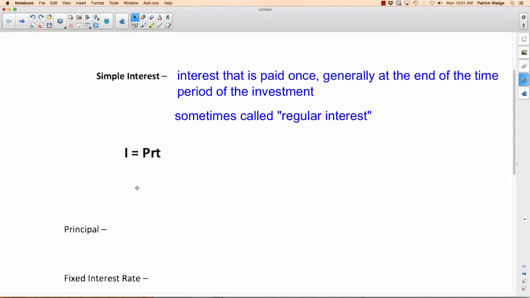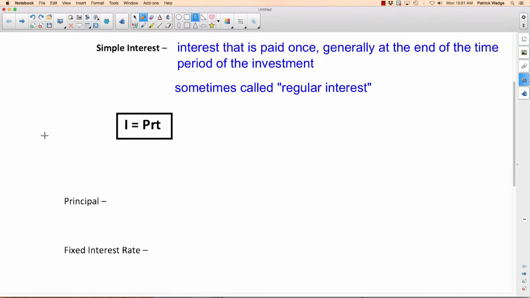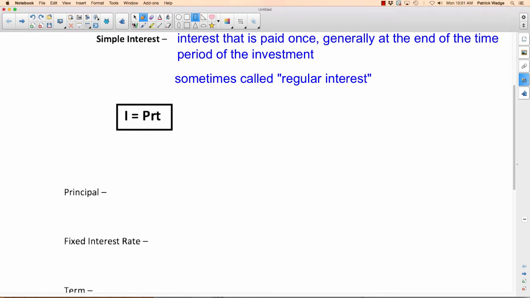Okay, so here's the formula. I equals PRT. It's so important that we put a box around it. That's when you know things are really important. So what do these letters all stand for here? Well, the I stands for interest. This is the simple interest formula, and I stands for interest. So on the other side, you have three letters. You're multiplying them together. So it's P times R times T.